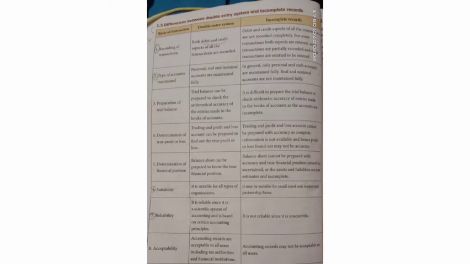The next difference is determination of financial position. How can we find out the financial position? By preparation of the balance sheet. In the double entry system, we prepare the balance sheet. So it is possible to find out the true financial position of the concern.